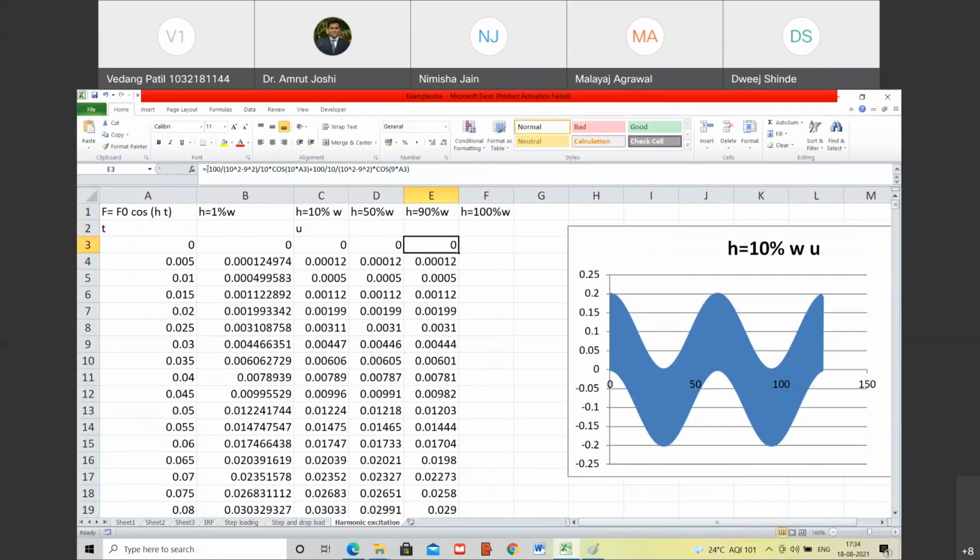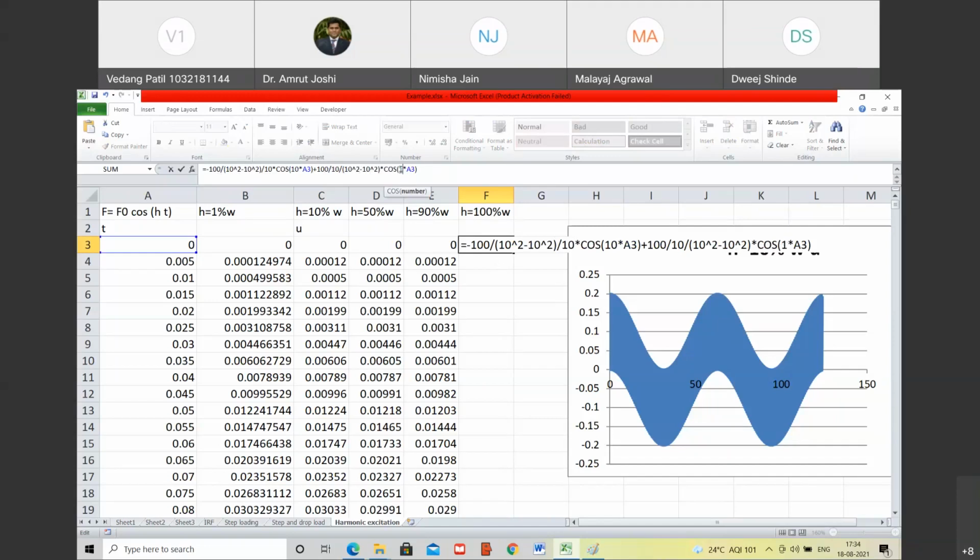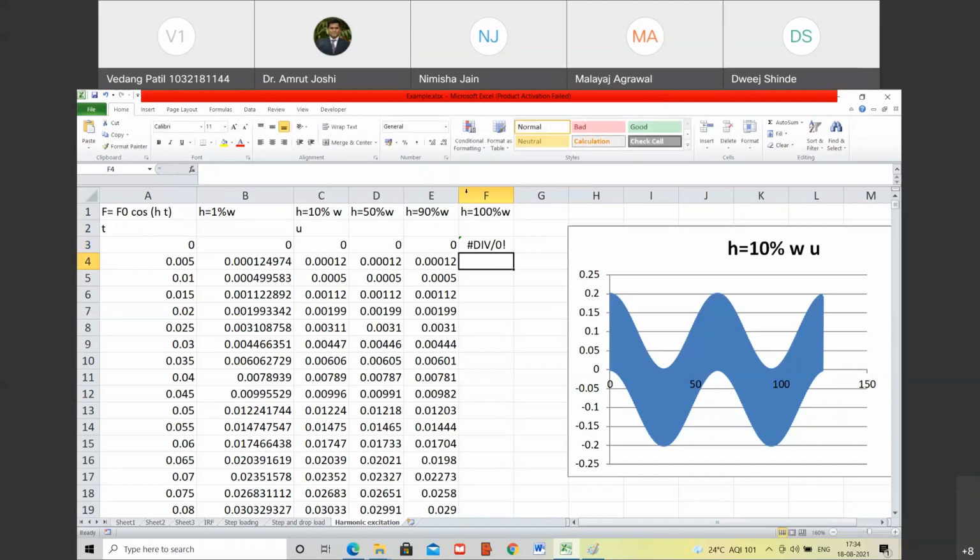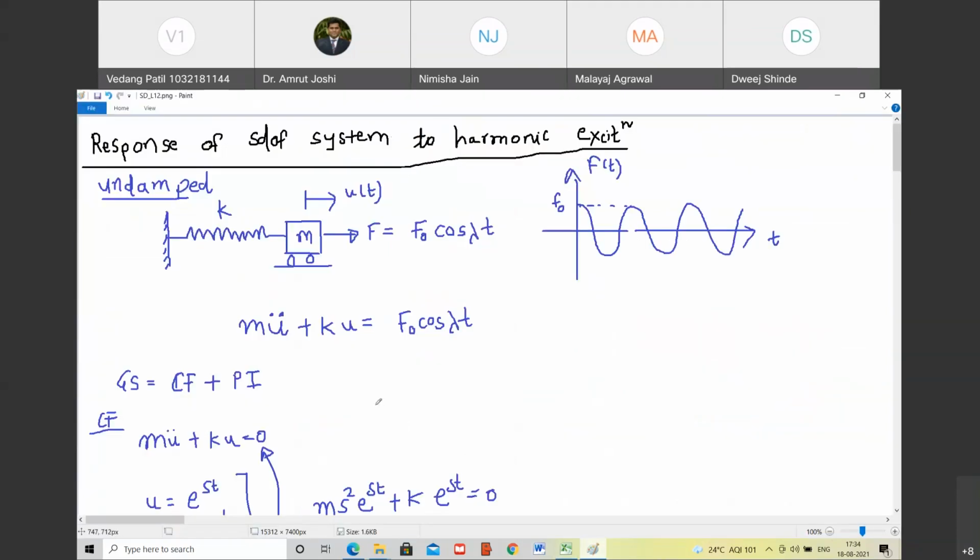So I will have to copy this expression and I will write it as equal to. और यहाँ पे क्या वैल्यू डालना पड़ेगा? 10 सब जगह पे. 10 and 10. So you will not be able to get the solution. That's the problem.